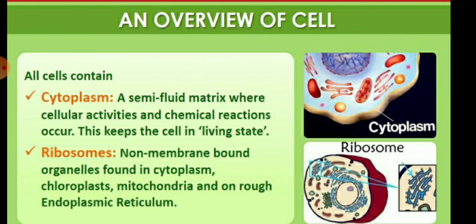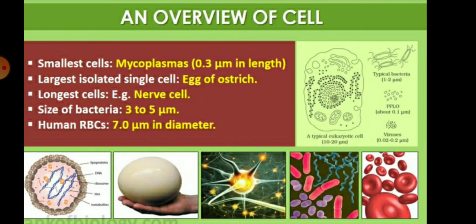So children, all cells contain cytoplasm and ribosomes. Cytoplasm is the semi-fluid matrix where cellular activities and chemical reactions occur. This keeps the cell in a living state. And ribosomes are non-membrane bound organelles found in the cytoplasm, chloroplast, mitochondria and rough endoplasmic reticulum.